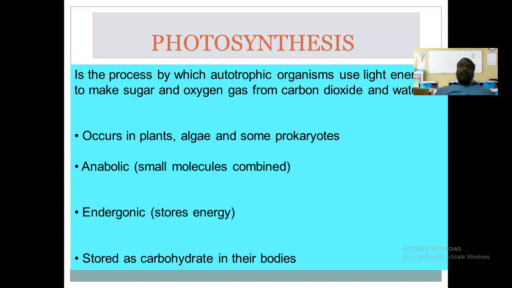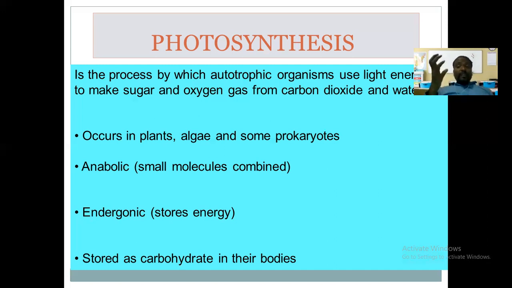This process occurs in all green plants, algae, and some prokaryotic organisms as well, isn't it? The prokaryotic organisms which contain photosynthetic pigments carry out photosynthesis. We call this an endergonic process. Why is it called an endergonic process? Because this is an energy requiring process.